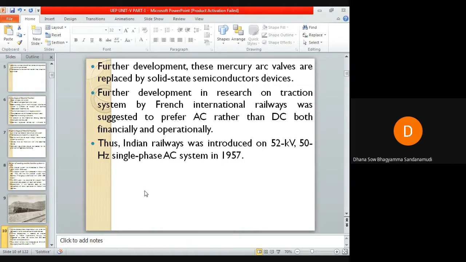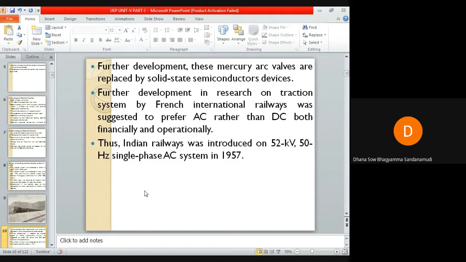Further development in research on traction system by French International Railways. Okay, what they have suggested is that based on the relative merits and demerits, it is advantageous to prefer AC than DC, both financially and operationally.